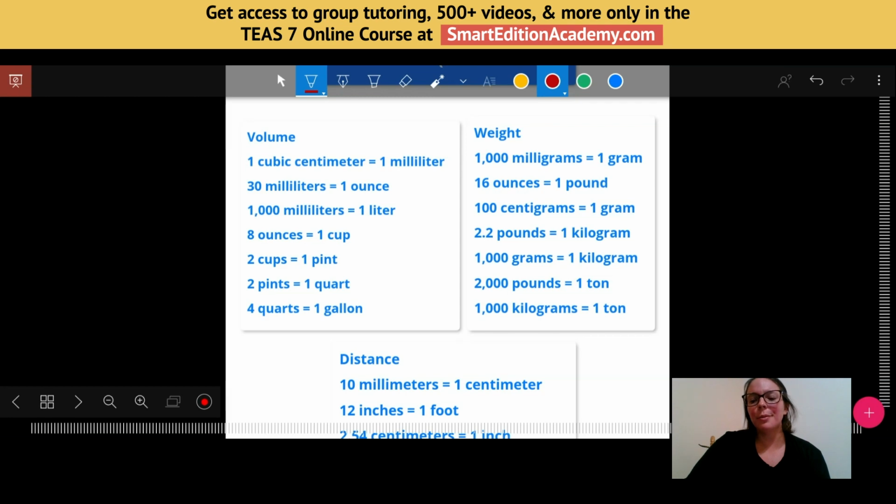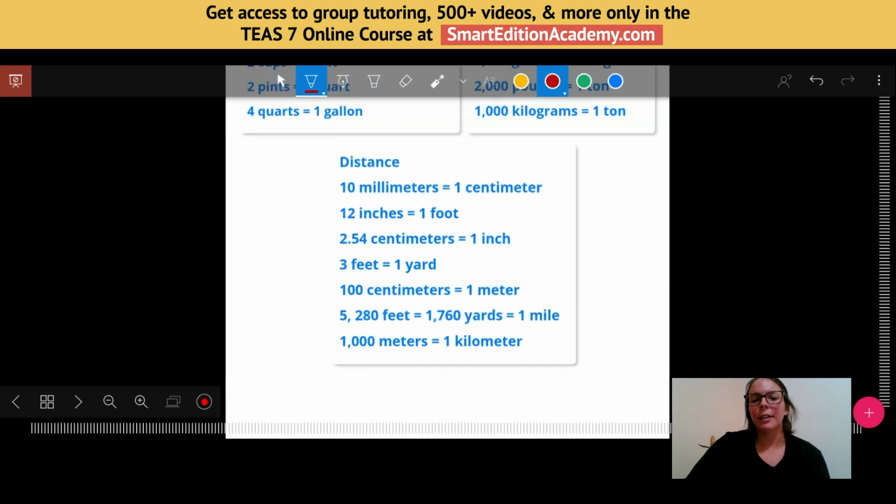So shortly, I will also show you a little trick to finding some of these metric conversions. Metric units are when we're talking about centimeters or millimeters or kilometers, all of those units. We actually can find some cool ways to convert without memorizing all of those conversions. But some of them will be on here as a little bit of a repetition as well.